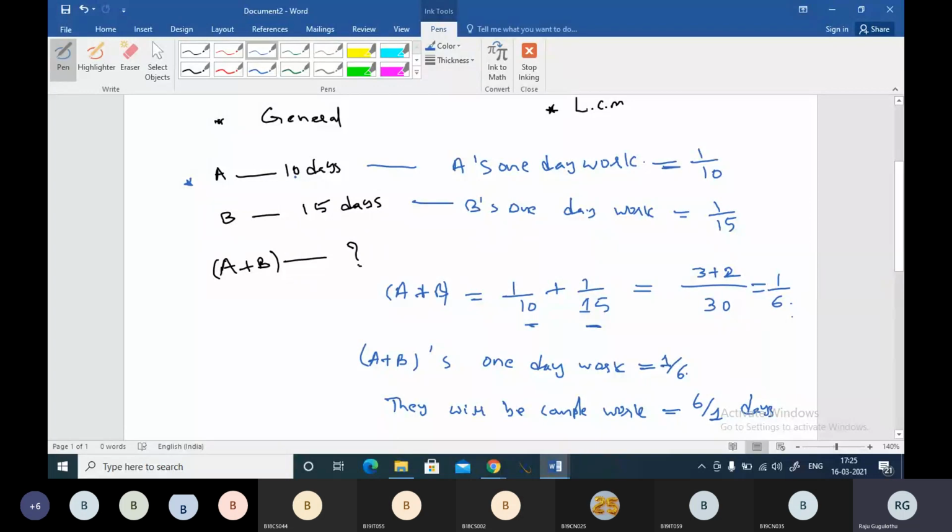If A is completing the work in 10 days, then he will be making 1/10 of the work in one day. In the second day, he will be making 2/10 of the work. In 3 days, he will be making 3/10 of the work. In 4 days, he will be making 4/10 of the work. And in the 10th day, he will be making 10/10 of the work. That means total one work.